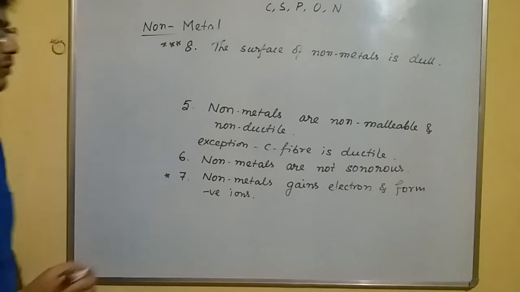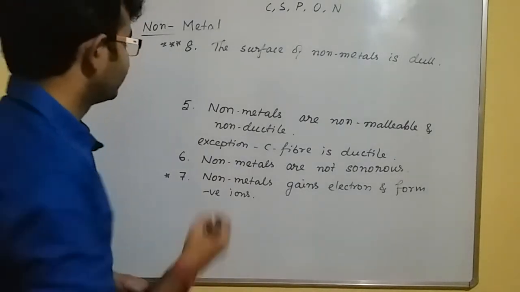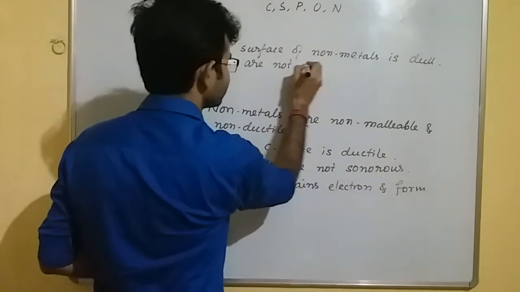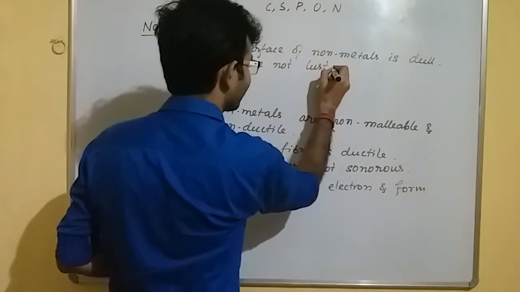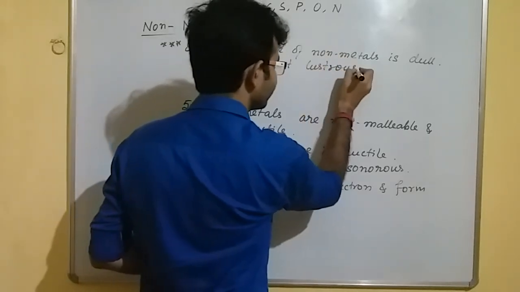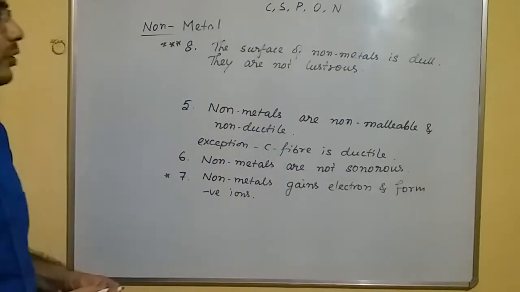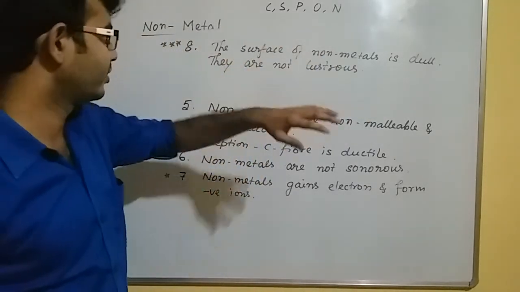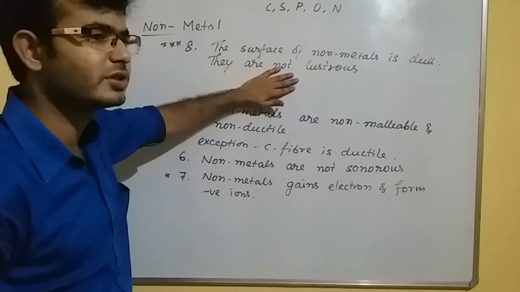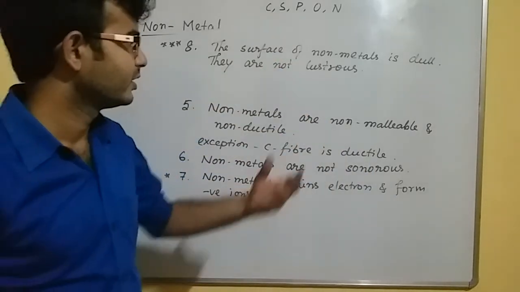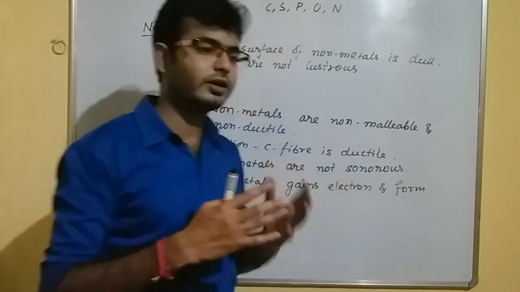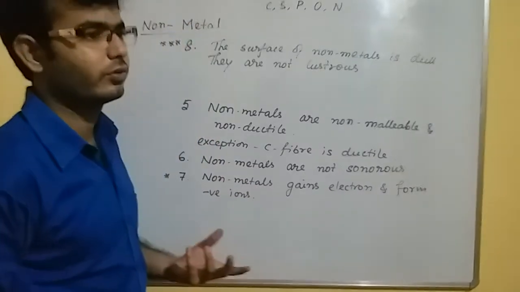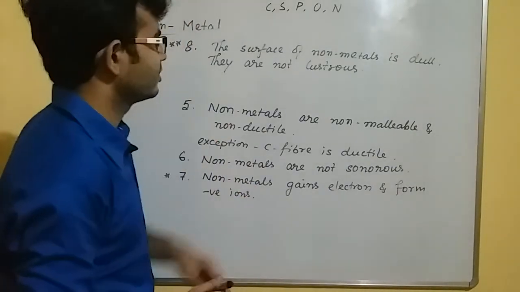Okay, the surface of non-metals is dull means they are not lustrous. Check the spelling please. They are not lustrous means they do not have a shiny surface. Their surface is dull. अगर हम लोग एक लकड़ी का पीस देखें तो उसके ऊपर का पोर्शन जो होता है वो डल होता है, ठीक है, वो स्मूथ नहीं होता है, शाइनी नहीं होता है. Okay, they are not lustrous.